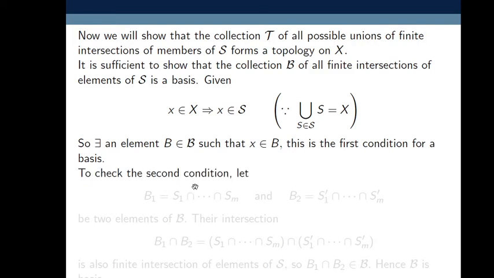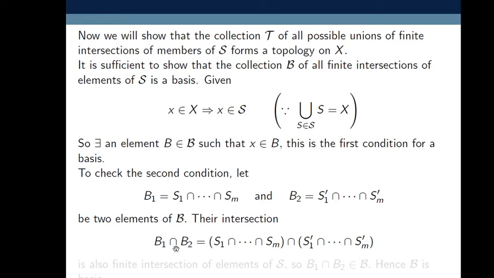Now to check the second condition, let B1 and B2 be two elements of script B. Script B is a collection of all finite intersections of elements of S. So suppose B1 is equal to S1 intersection up to Sm, where S1 to Sm are elements of script S, and B2 is equal to S1 dash intersection up to Sm dash, where S1 dash, S2 dash up to Sm dash are elements of script S. So these two elements are from script B. Now their intersection B1 intersection B2 is equal to S1 intersection up to Sm intersecting with S1 dash intersection up to Sm dash.